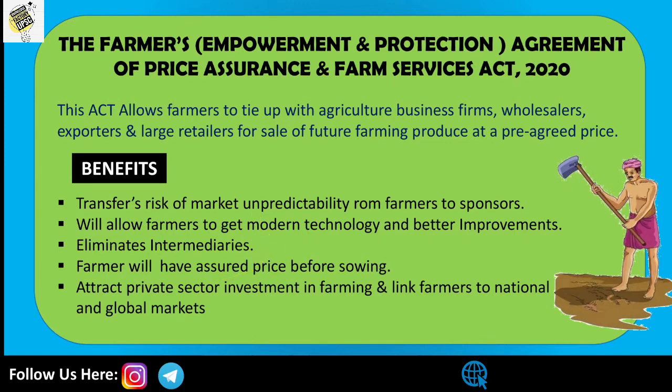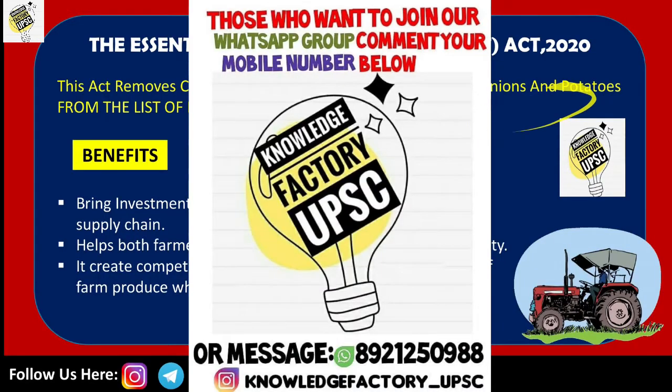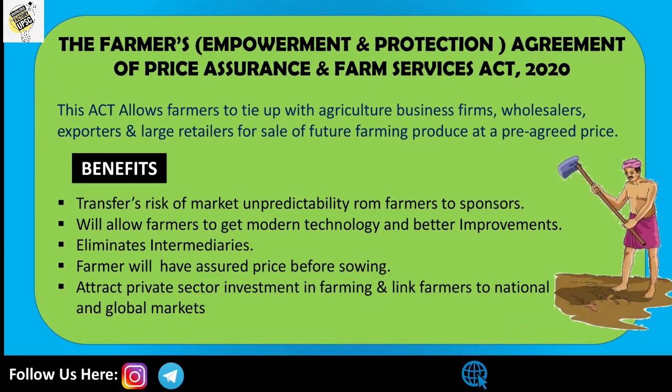And the fourth one is that the farmers will have an assured price before sowing. That is, we have discussed before that there is a pre-agreed price between whom? Wholesalers, exporters, large retailers for future farming products. That is what it says, that the farmers will have an assured price before sowing.